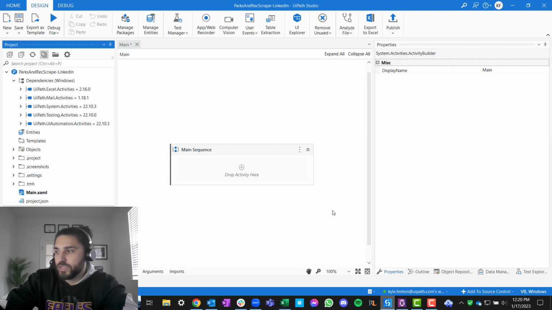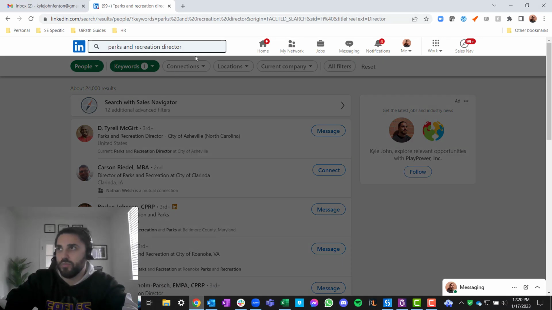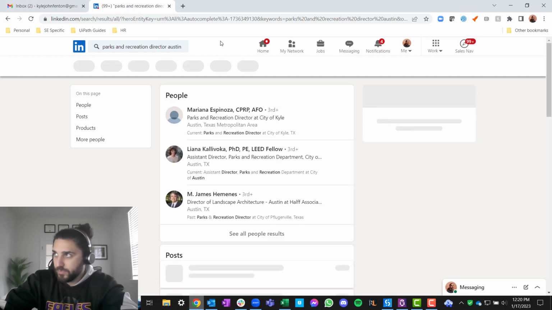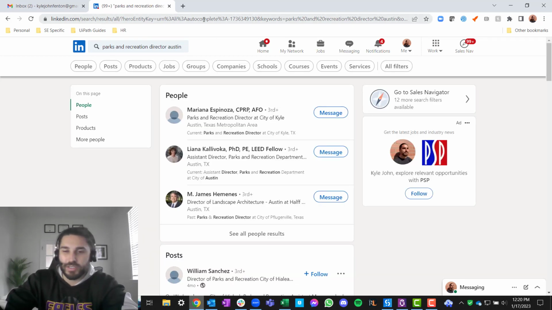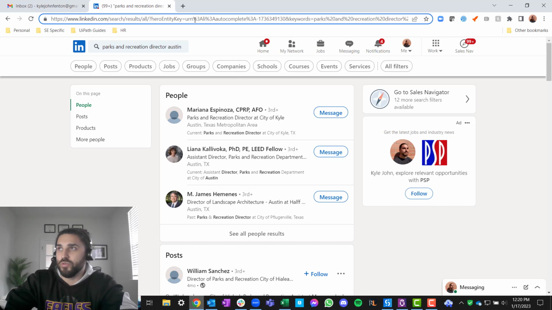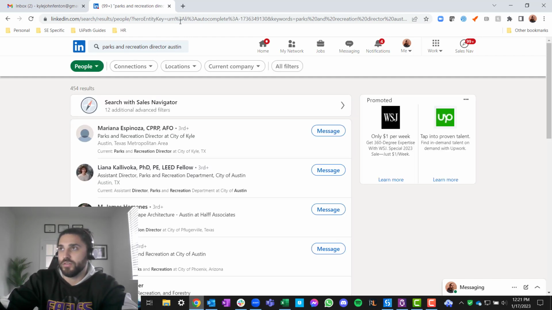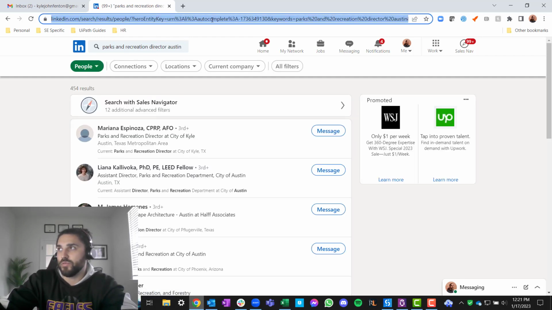All right. So first thing I think we need to do from the automation perspective is let's just focus on doing the scrape part first. So let's try to nail this down. So we were actually doing this for Austin because we were trying to figure this out. And if you remember, I think we did this in exercise 5, right? If we do all of this and we look at the URL specifically, if we do Parks and Rec Director Austin, right, we see 454 results. We can see Parks and Recreation, Director, and then we see this origin right here, right, where we can see the actual URL. I don't like that one specifically.